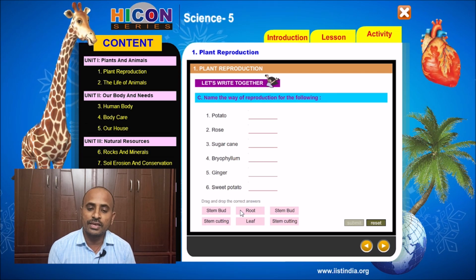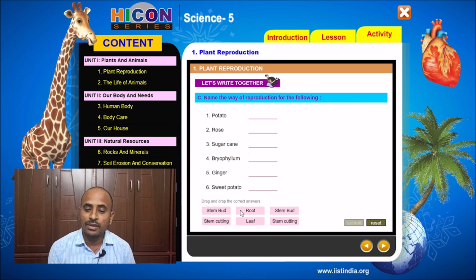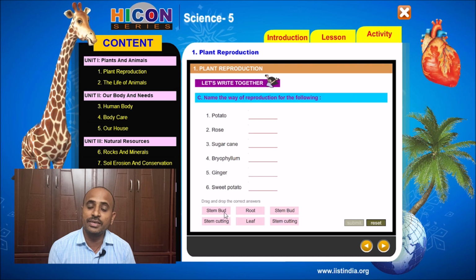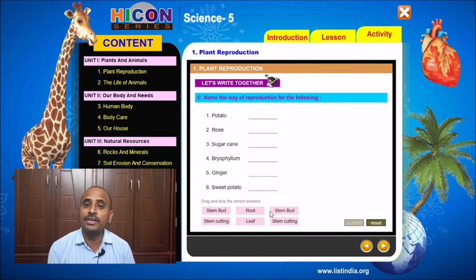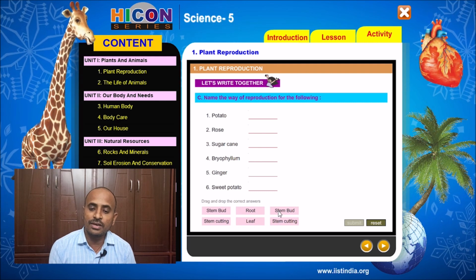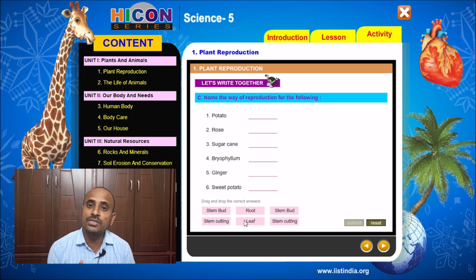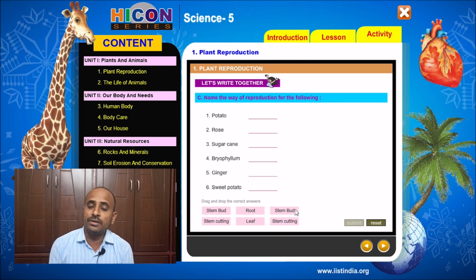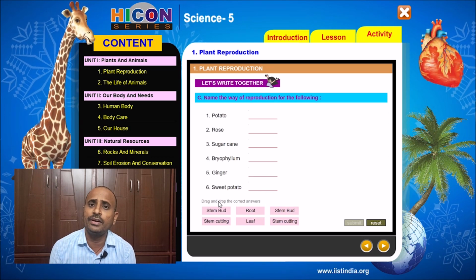The given answers are stem bud, root, stem bud, stem cutting, leaf, and stem cutting. These are the answers for the above 6 sentences, so you have to choose the right answer for each sentence. Read the first word, potato plant.